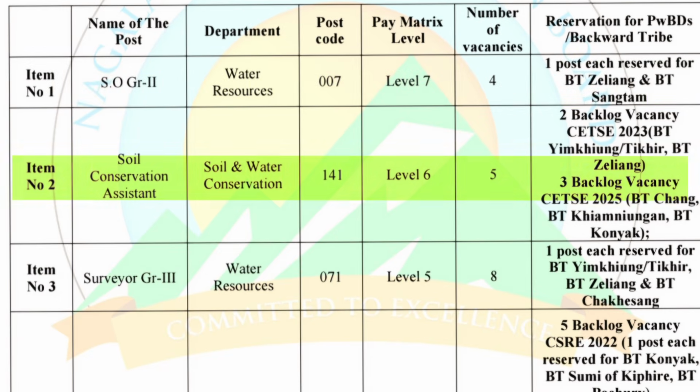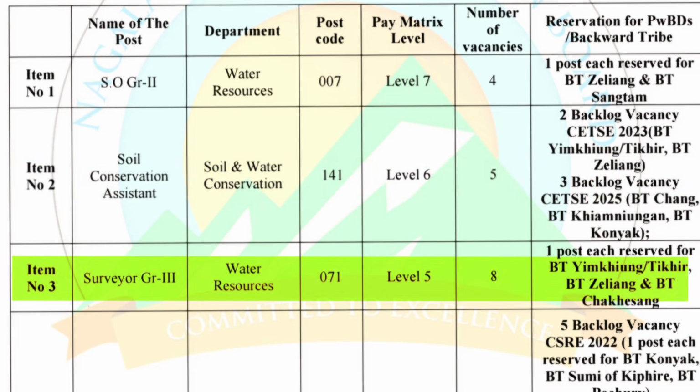Now for item number 2, we have Soil Conservation Assistant under the Department of Soil and Water Conservation, which falls under pay matrix level 6 and the total number of vacancy is 5, out of which 2 is from backlog vacancy from CETSE 2023 and 3 is from backlog vacancy from CETSE 2025.